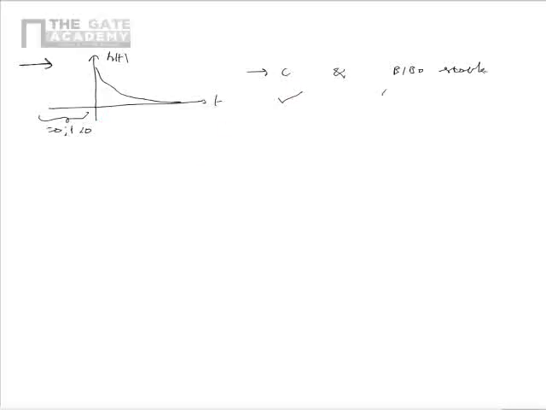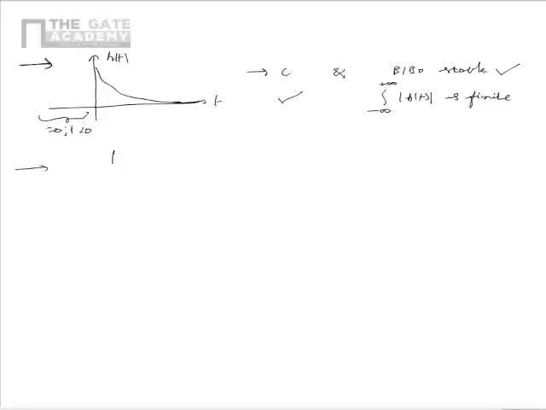We also see that as the impulse response dies out as t tends to infinity, integral minus infinity to plus infinity mod of h of t is finite. So the system is stable in BIBO sense.